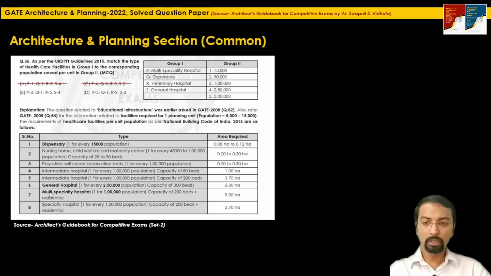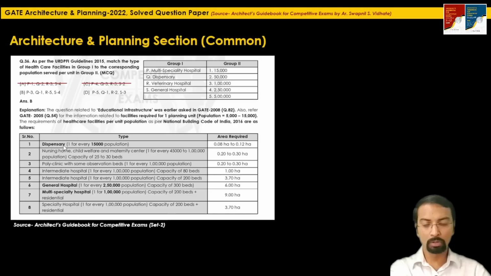The next one, multi-speciality hospital, is required per 1 lakh population. So this P they have matched with 3, which is also the correct one. This table is already provided in set 2. By selecting these 3 pairs, you can decide the final answer from the 2 remaining options. So the correct answer is option B, a 2-mark question.